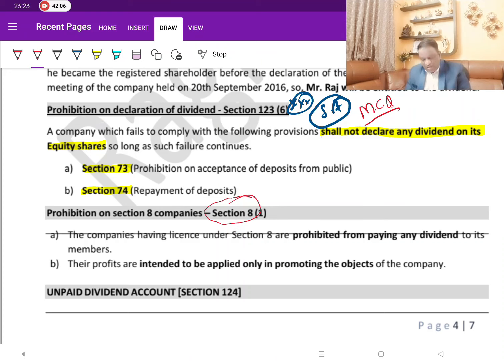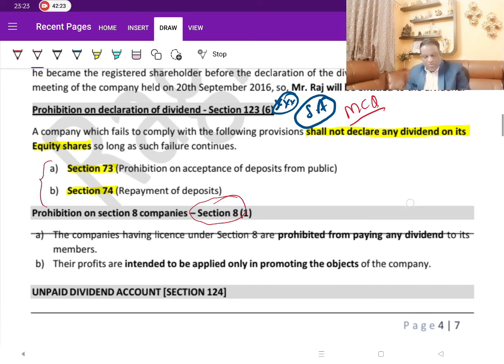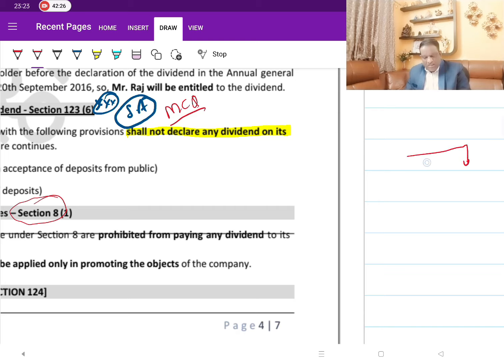So, which companies are prohibited from declaring the payment of dividend? 2 sets of companies. One is a section 8 company, and if it is not a section 8 company but it has defaulted under these 2 sections which deal with acceptance of deposits and repayment, 73 and 74, then you cannot make the payment of dividend. To cut short, there are 2 types of companies: section 8 companies and others. These companies are prohibited from making the payment of dividend. Section 8, yes, in all cases you cannot make the payment, they are not permitted.